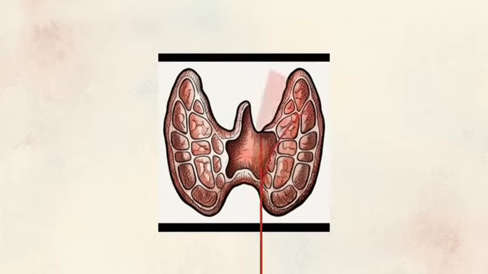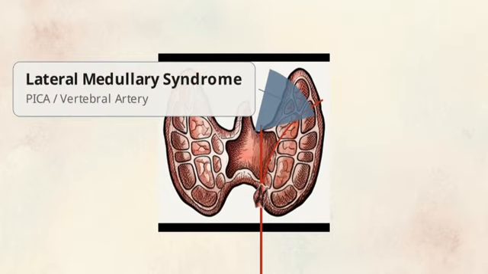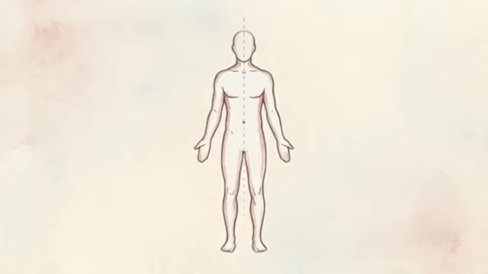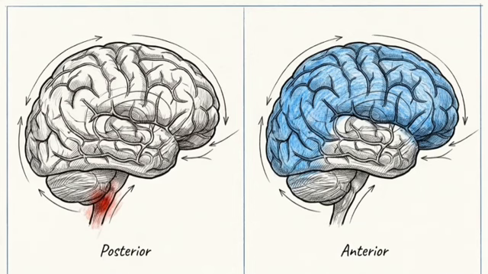Moving down to the medulla, the diagnostic rules remain the same, though the vascular players change. In this region, a stroke typically involves an occlusion of the vertebral artery, or the PICA. This results in an ischemic wedge in the dorsal lateral quadrant, the anatomical hallmark of lateral medullary syndrome. This is known as Wallenberg syndrome, which presents with a specific loss of pain and temperature sensation on one side of the face and the opposite side of the body. These posterior circulation strokes manifest as localized sensory and autonomic failures, contrasting with the hemisphere-wide motor deficits seen in anterior infarctions.